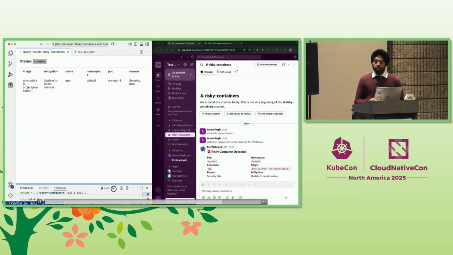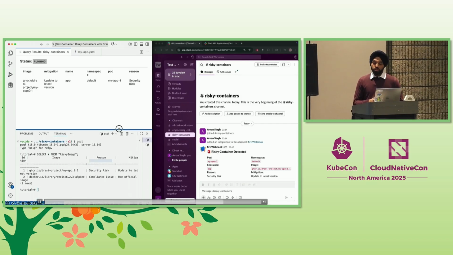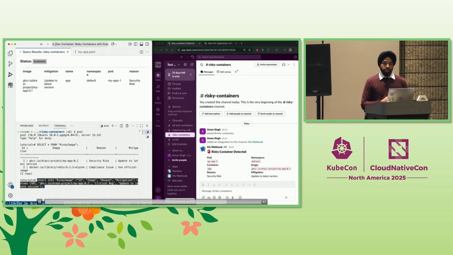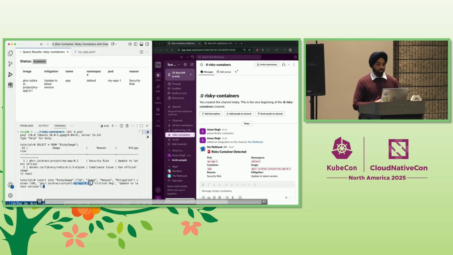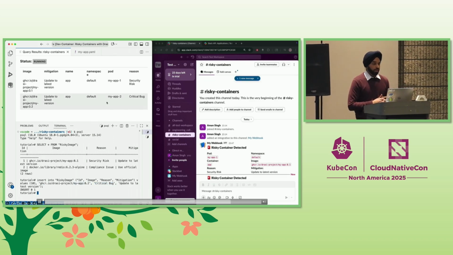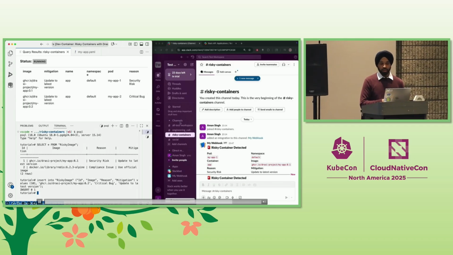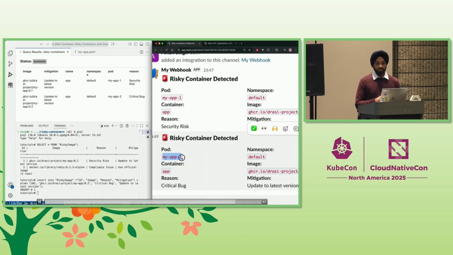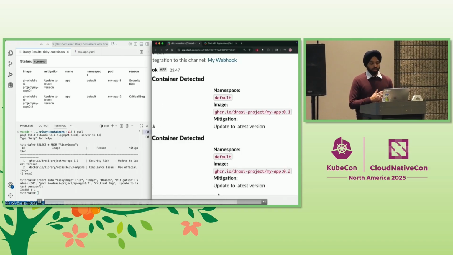Now, let's say the security team identifies an issue with the image version 0.2 as well. Say they found a critical bug with that image as well, and they updated their database like this. Now, they don't need to talk to the development teams or find the pods. They just need to update their database, and the Drasi query result sets update, and we also see the respective message get posted to the Slack channel automatically. So that is pretty real time.